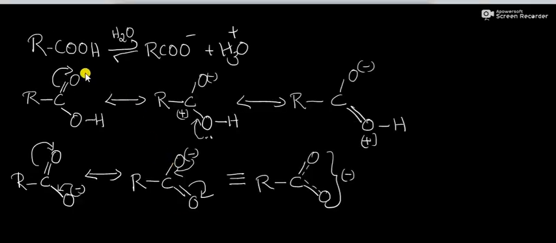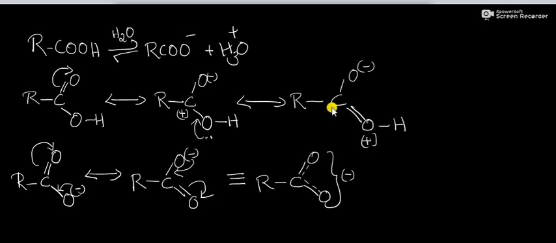Then what is the case of carboxylic acids? Carboxylic acids are also resonance stabilized compounds. Here, this double bond will shift onto oxygen, with carbon getting positively charged and oxygen getting negatively charged. Then this lone pair of electrons present on the oxygen can shift to this bond, and this bond becomes a double bond, with oxygen getting positively charged. So the carboxylic acid is resonance stabilized.